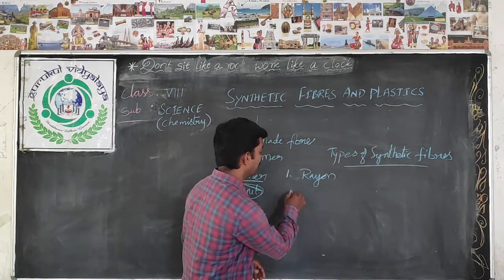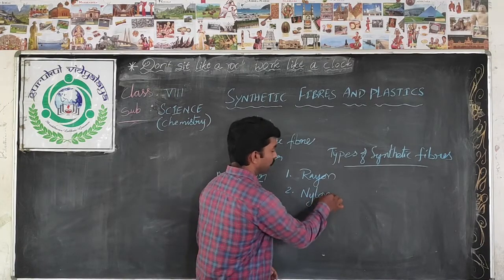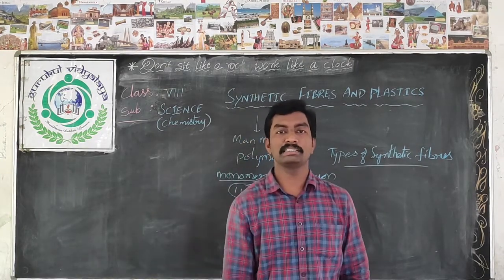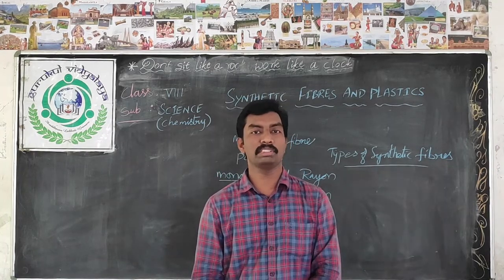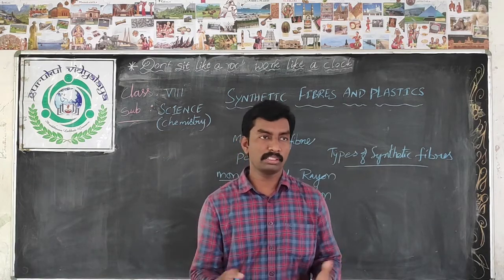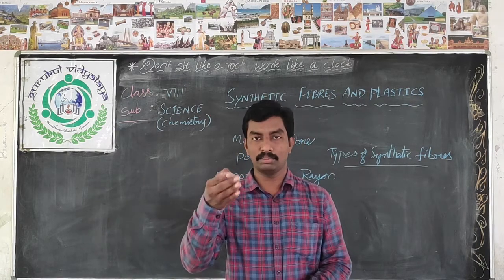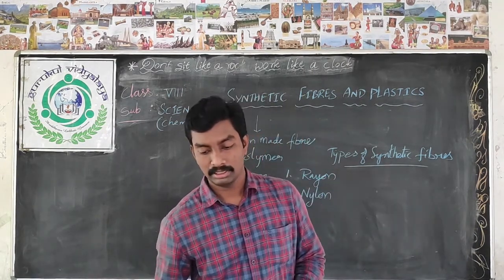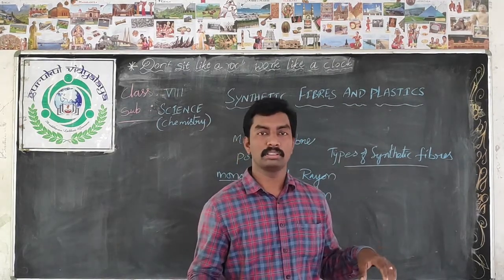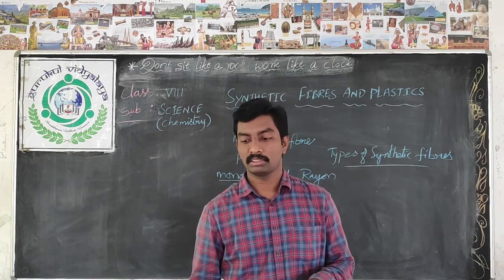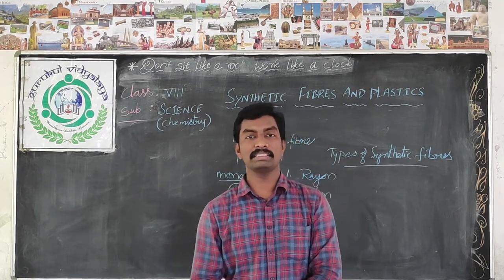And the second example of synthetic fibers is nylon. You may have heard this word. In our daily life, around us, some articles are made up of nylon. Some people call it nylon rope. You may check those pictures in your textbook, page number 33. For example, socks, nylon rope, toothbrush bristles, and some curtains are also made up of nylon.